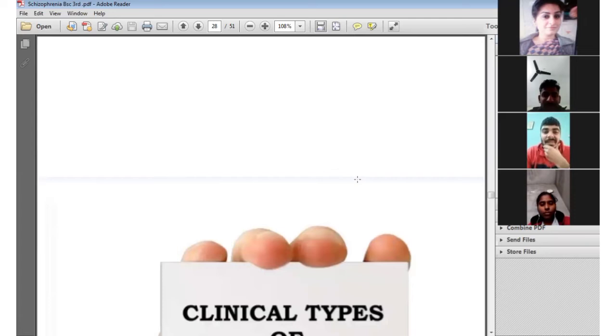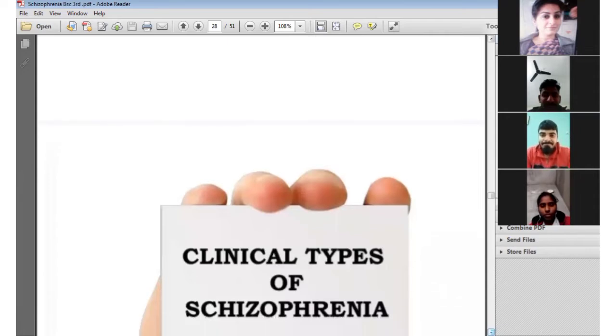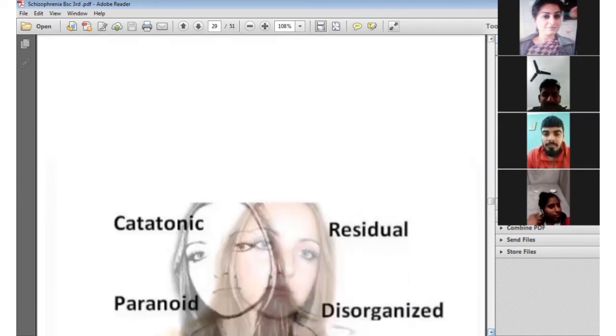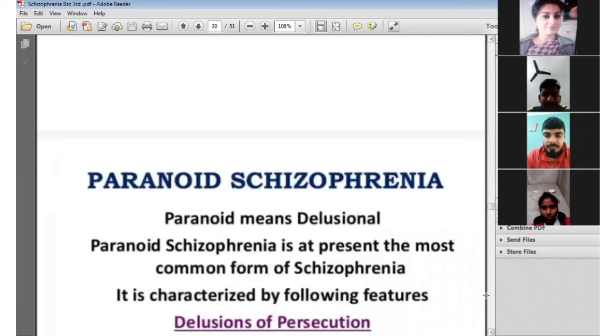Next one is the clinical types of schizophrenia. There are various clinical types of schizophrenia, in which the person suffering from schizophrenia shows various types of clinical features. So it is also called the types of schizophrenia. There are various types, like catatonic schizophrenia, in which catatonic stupor and catatonic excitement occur, residual schizophrenia, hebephrenic schizophrenia, and paranoid schizophrenia. So first of all, we will discuss paranoid schizophrenia.